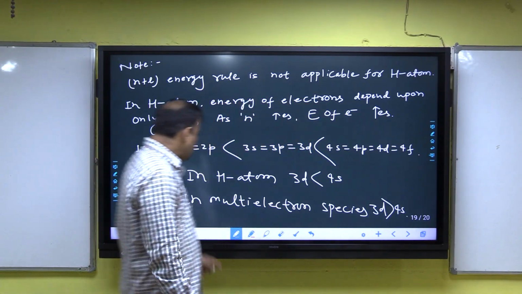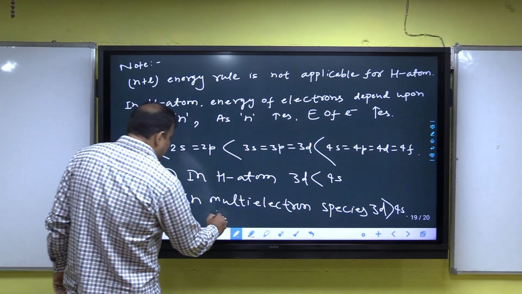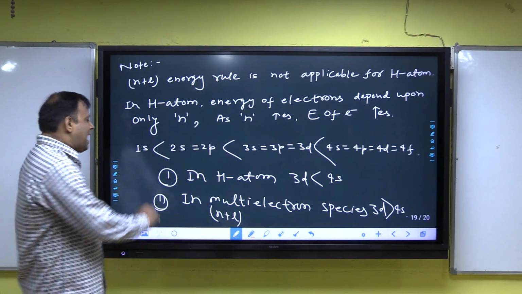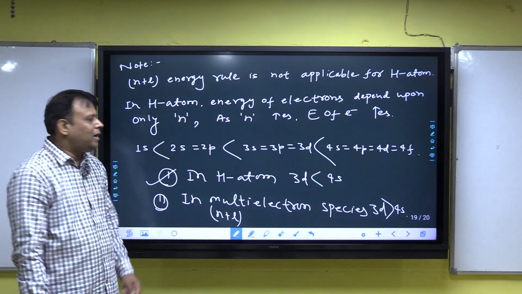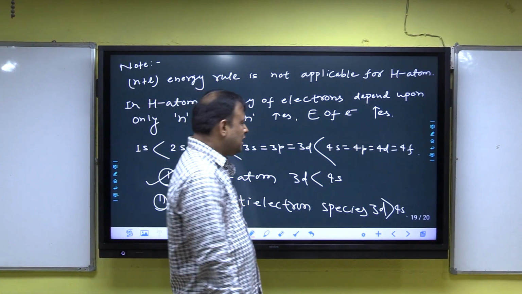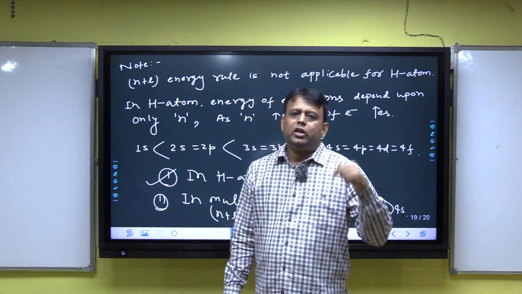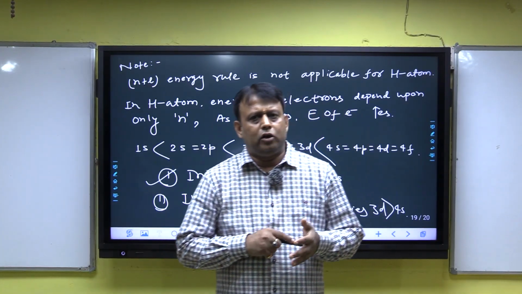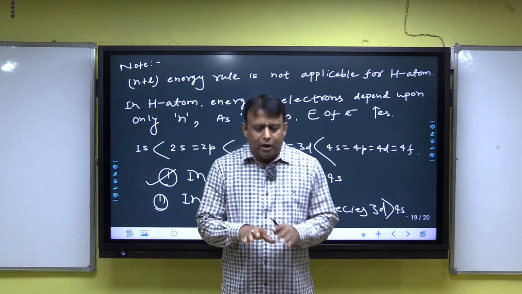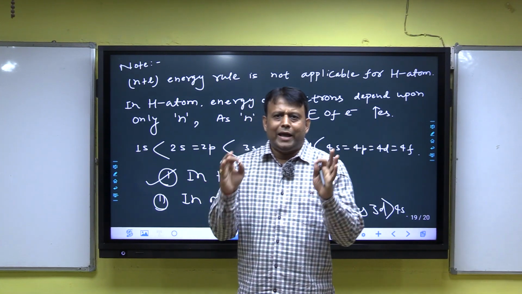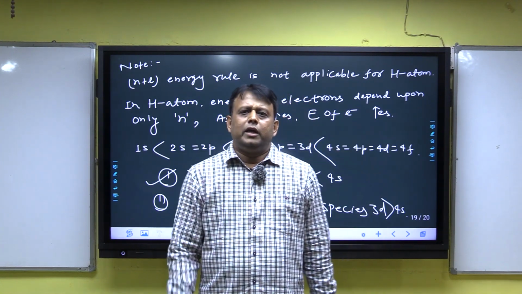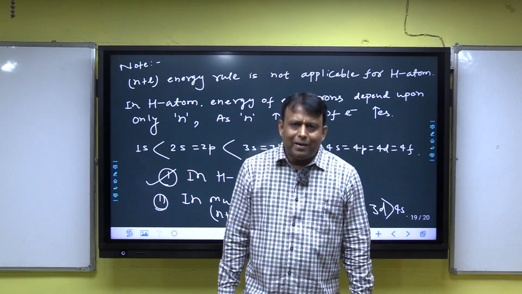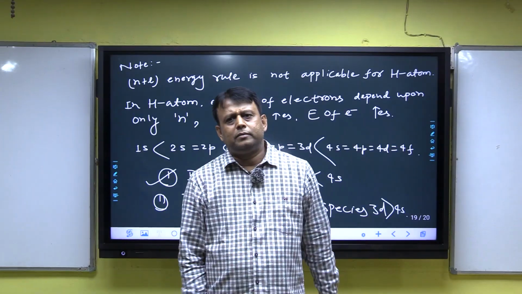Because in multi-electron species the n plus L rule is applicable, but in hydrogen the n plus L rule is not applicable, and hence 3d is less than 4s in hydrogen and 3d is greater than 4s in case of poly-electron systems. There are two quantum numbers covered, principal and azimuthal quantum number. In the next lecture, I will discuss the other two quantum numbers, magnetic and spin quantum number. Thank you.